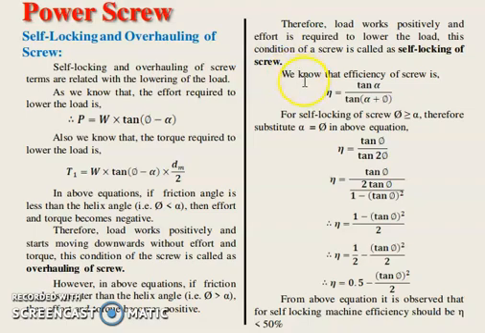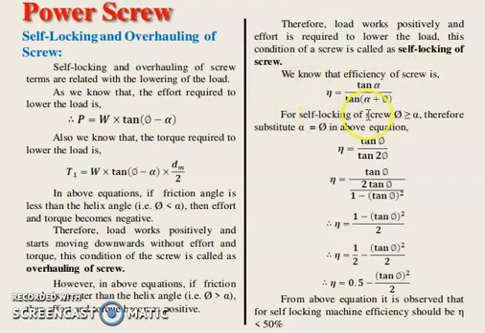Now we will see the efficiency on which self-locking and overhauling depend, that is, in terms of efficiency. We know that the efficiency of a screw is equal to tan of alpha upon tan of alpha plus phi. Efficiency is the output torque upon input torque, as we have seen in the previous lecture. Avoiding the collar friction, the efficiency will be tan of alpha upon tan of alpha plus phi.